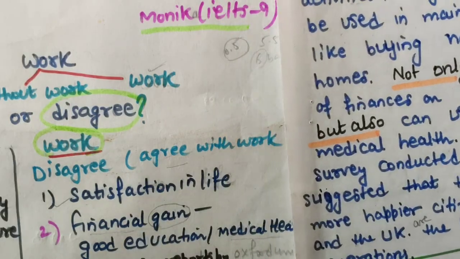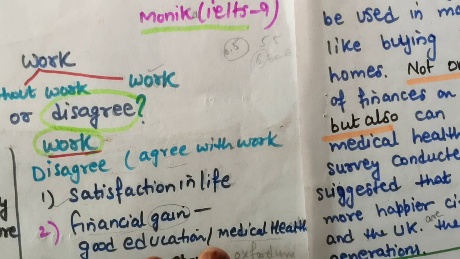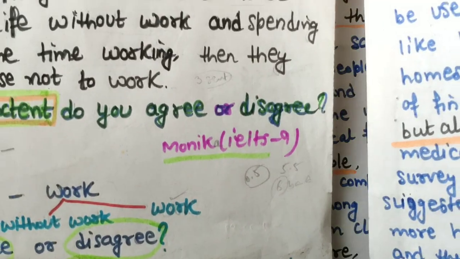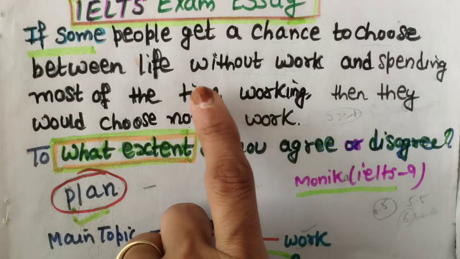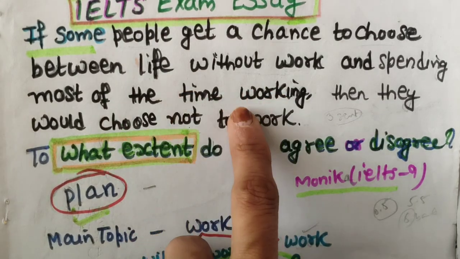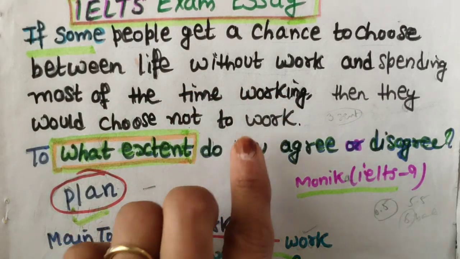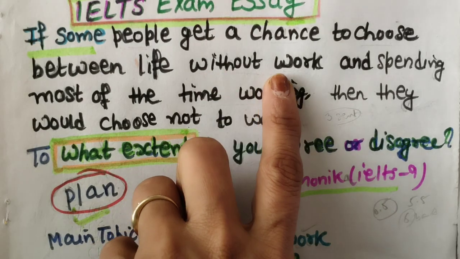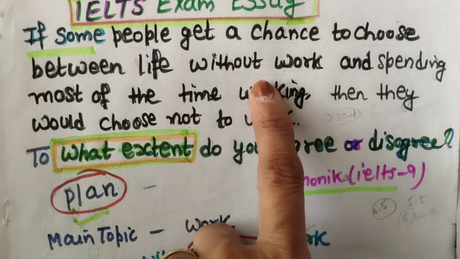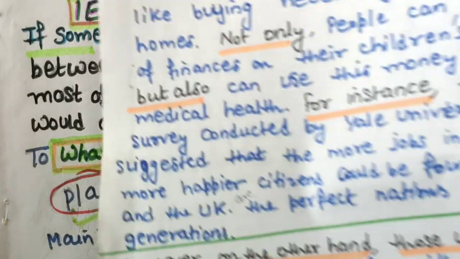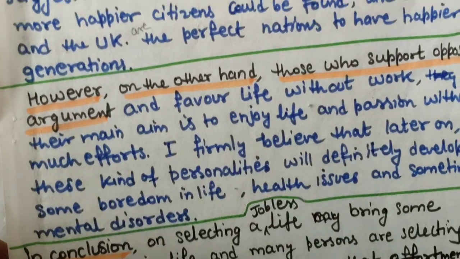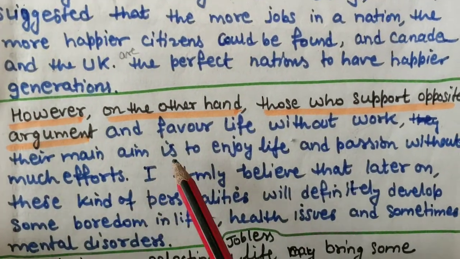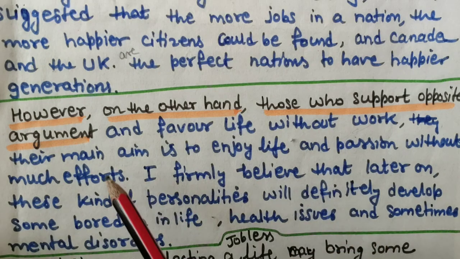It's okay. One more thing, like every topic we should cover it. So we were supporting this essay to work. Okay. So spending most of the time working. Okay. Now another part is without work. We should also talk about that, but not fully. After the second body paragraph, means before conclusion, we can write something about another topic, the opposite topic.